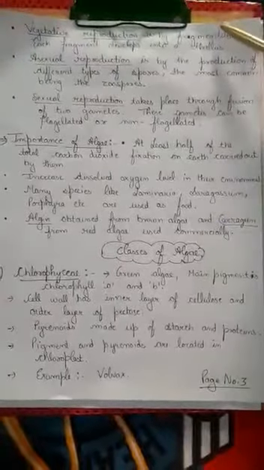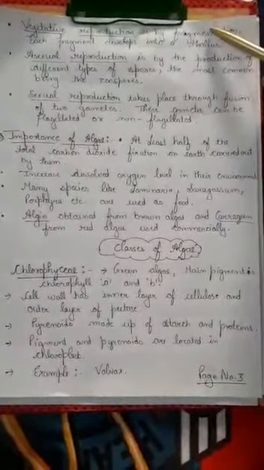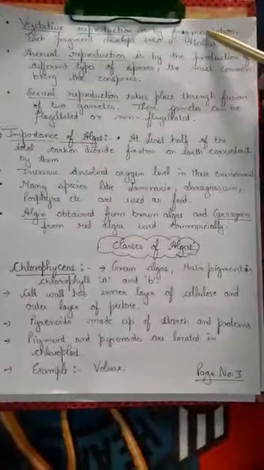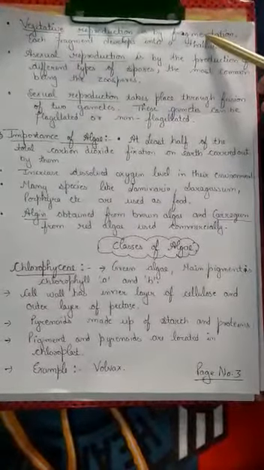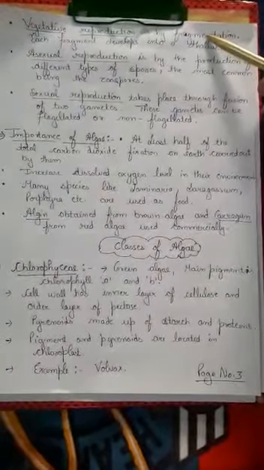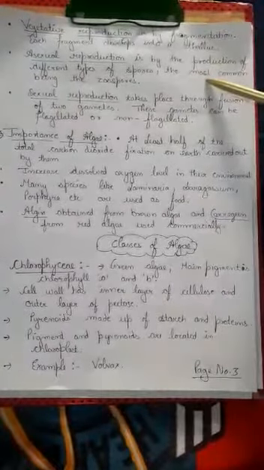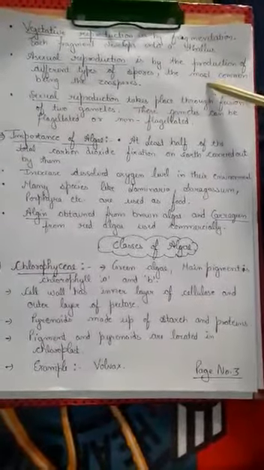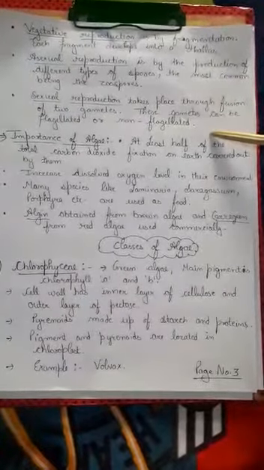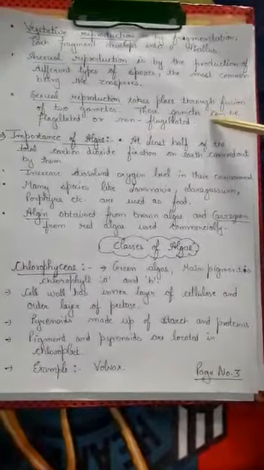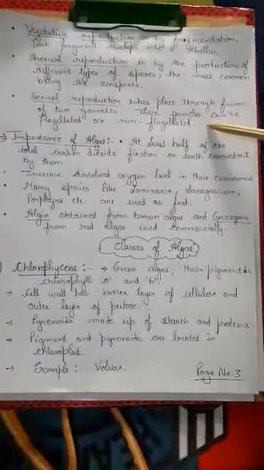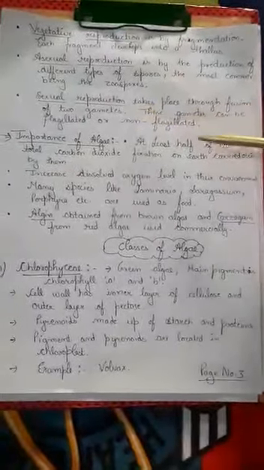Now we will see what are the various modes of reproduction in case of algae. In case of algae, we have the vegetative mode of reproduction, where it takes place through fragmentation. Then we have the asexual mode, which is through spores. Then we have sexual reproduction, which is basically from the fusion of two gametes. One is the male gamete, the other is the female gamete.